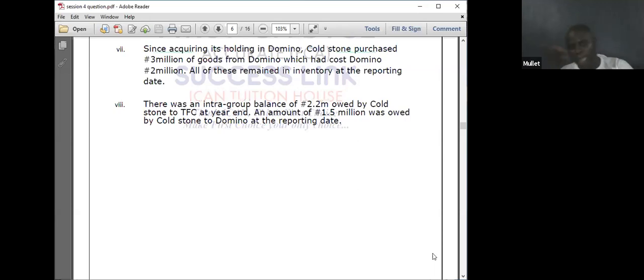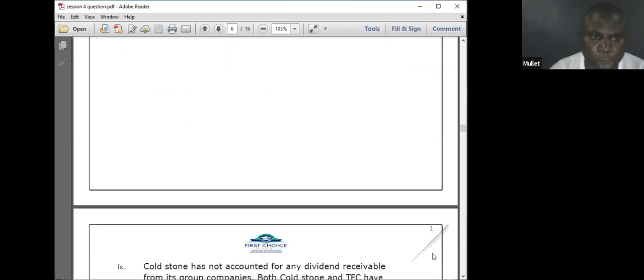parents and associates intergroup trading balances. Unless the standard is updated tomorrow and tells us. Even a loan from an associate to the parent does not exist; an associate cannot give a loan to the parent. Only the parent can give a loan to the associate. So let me show you. But before then, let's see the others so that I can show you the solution once.